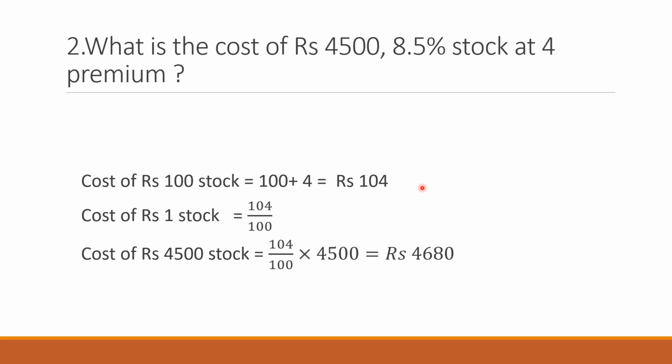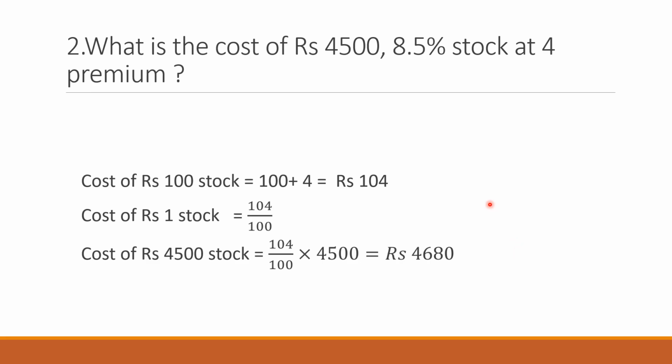So this means that in order to purchase the 100 face value stock, you have spent 104 rupees. What is the question asking you? The question is asking you to find out the cost of 4500 stock. So the cost of 100 rupees stock is 104. Applying the unitary method, the cost of one stock is 104 upon 100. Similarly, the cost of 4500 stock will be 104 upon 100 multiplied by 4500, which will give you 4680 rupees, which is the answer to this question.